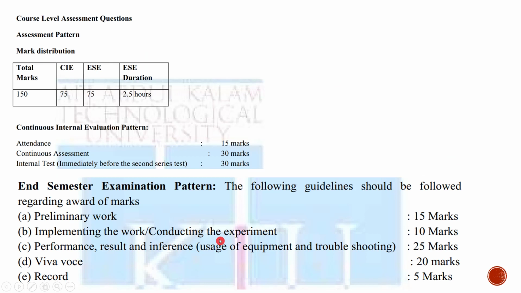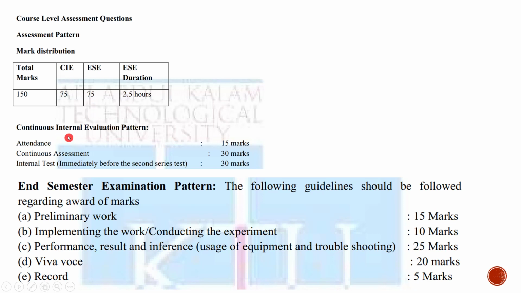Coming to the syllabus part, this course has a total of 150 marks. Out of that, 75 marks is for the continuous evaluation and 75 marks is for the end semester examination.